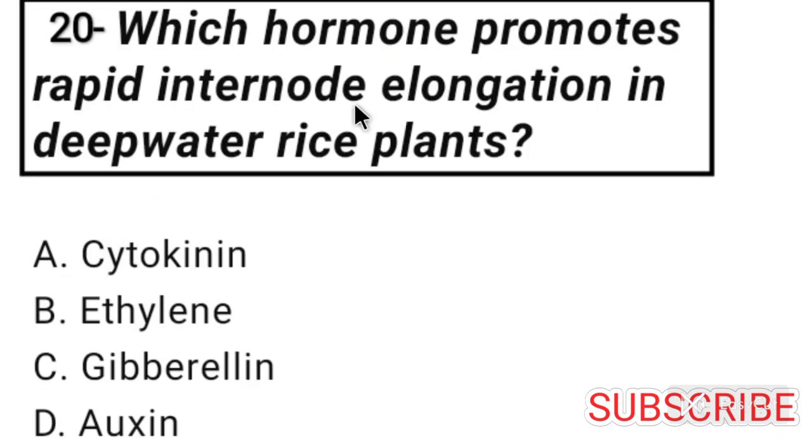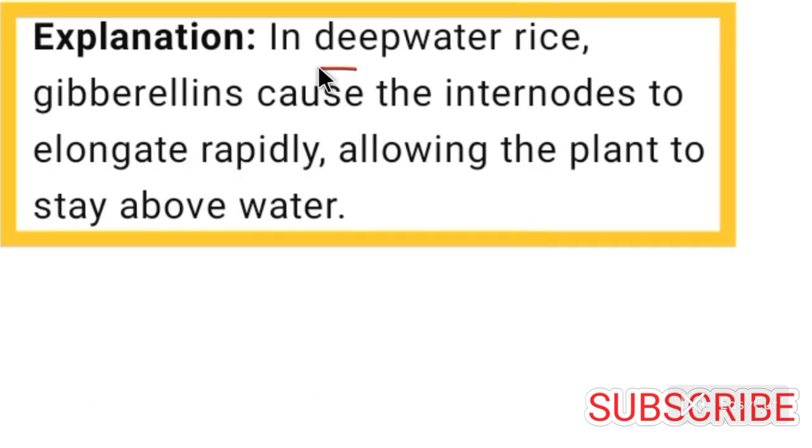Now come to question number 20. Which hormone promotes rapid internode elongation in deep water rice plants? So, gibberellin hormone promotes rapid internode elongation in deep water rice plants. So, option C is correct for question number 20. In deep water rice, gibberellins cause the internodes to elongate rapidly, allowing the plant to stay above water.